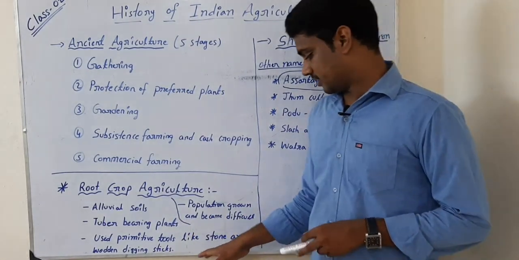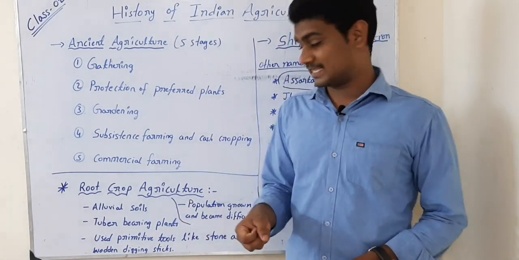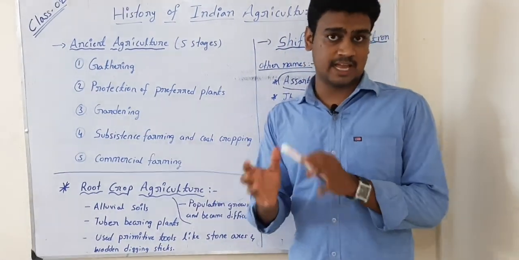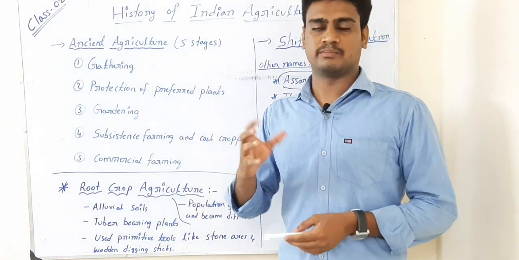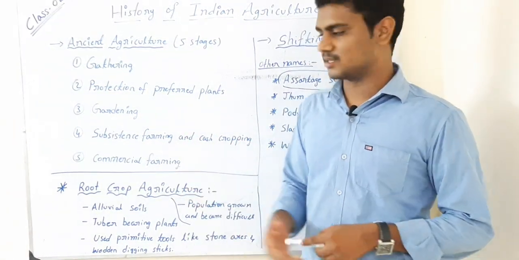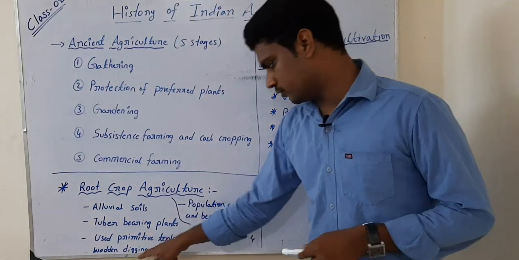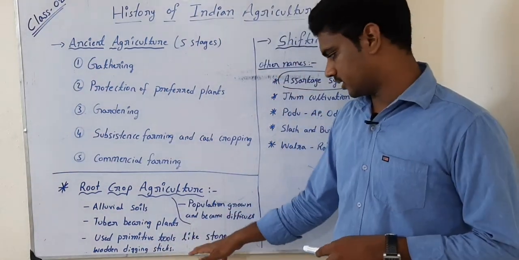So this is the first time where they have started using stone axes and wooden digging sticks, which are naturally obtained, not much human involvement like iron axes or plastic and all, but stone axes and wooden digging sticks. This is one of the important points.